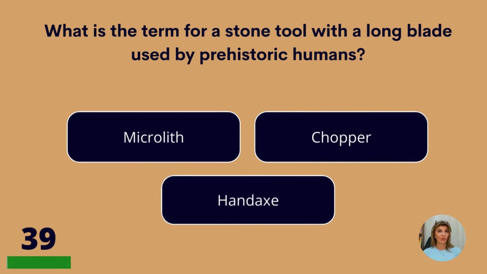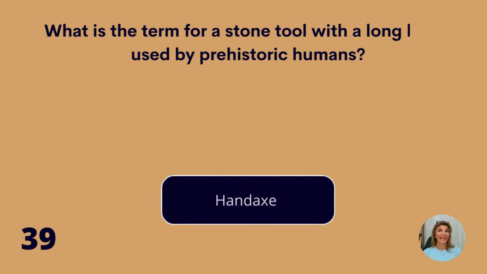What is the term for a stone tool with a long blade used by prehistoric humans? Microlith, chopper, or hand axe? Hand axe.